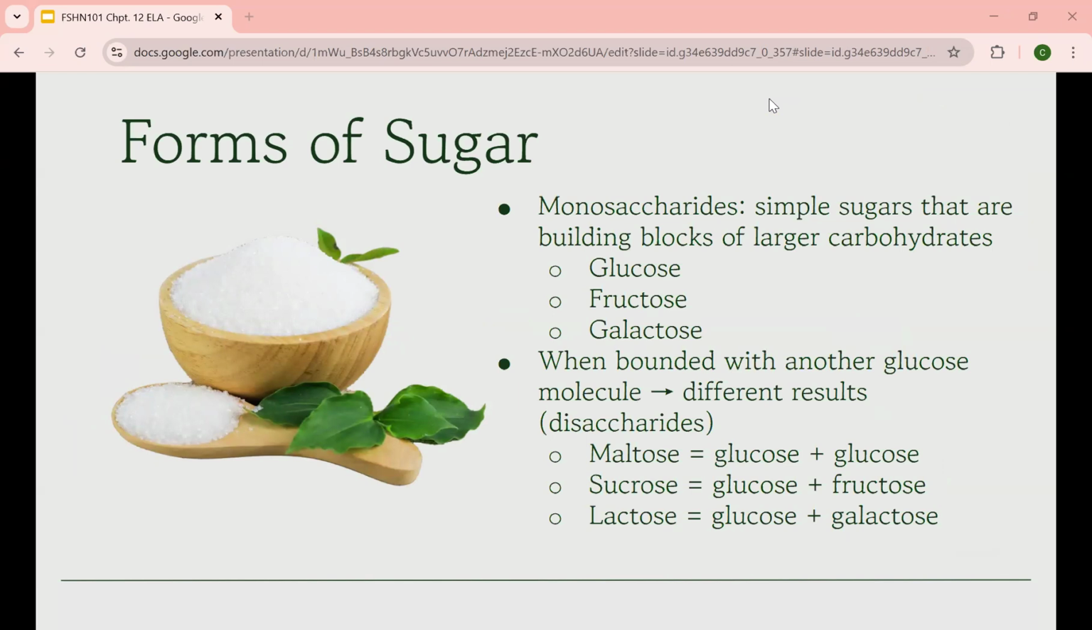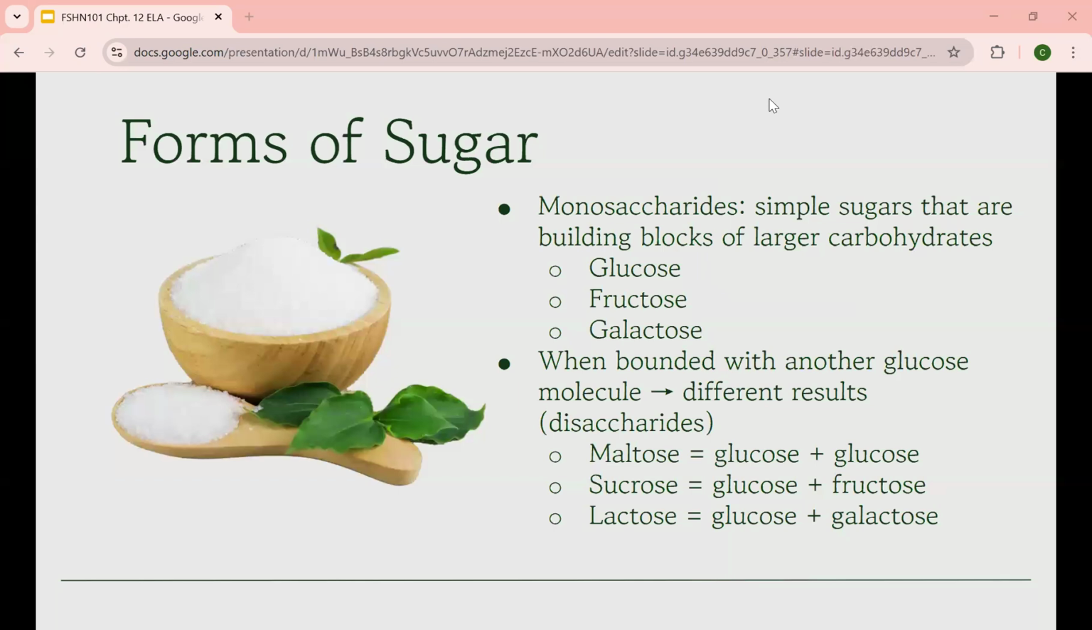Sugars are one of the most essential substances used in everyday food, but let's break it down to the simple sugars, monosaccharides. Monosaccharides are simple sugars that are building blocks of larger carbohydrates. For example, glucose, fructose, and galactose are all monosaccharides. Monosaccharides are made with one sugar molecule, hence the mono prefix in its name meaning one.